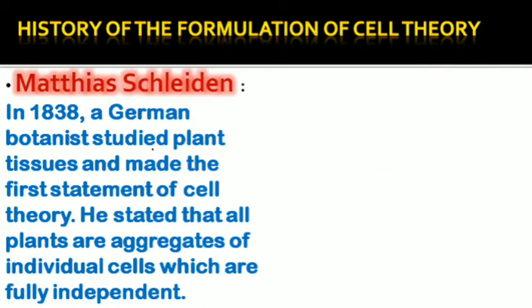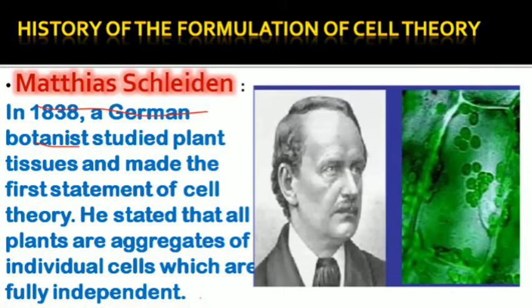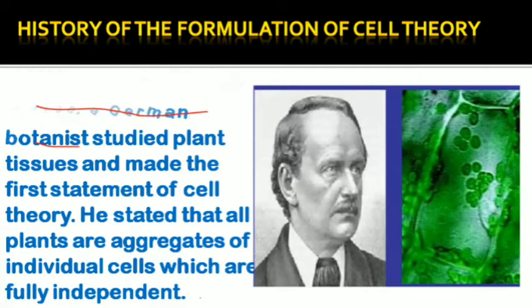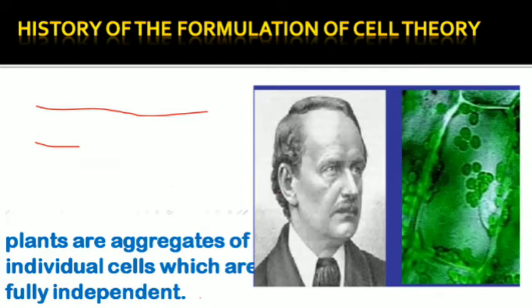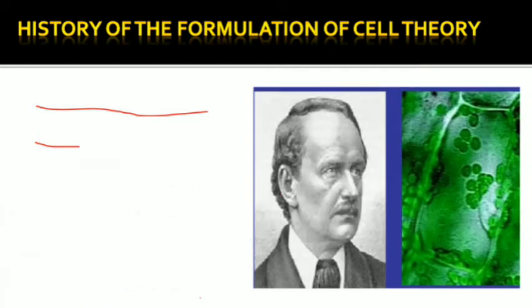He was a German botanist, and he gave the first statement of cell theory. The cell theory has three statements. The first statement was given by Schleiden, and he stated that all plants are aggregates of individual cells which are fully independent. Like all plants are made up of cells. So individual cells, when they make tissues and organ systems, they form the living organism. This is the plant cell.